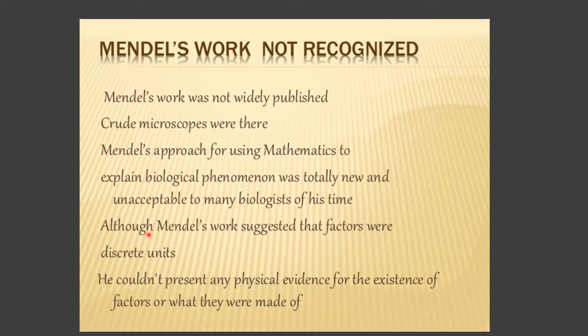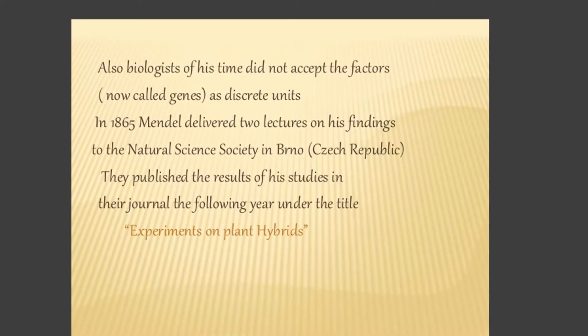Next, although Mendel's work suggested that factors were discrete units, he couldn't present any physical evidence for the existence of the factors or what they were made of. He called a particular factor, a discrete unit, responsible for heredity, but he did not have physical evidence for its existence.